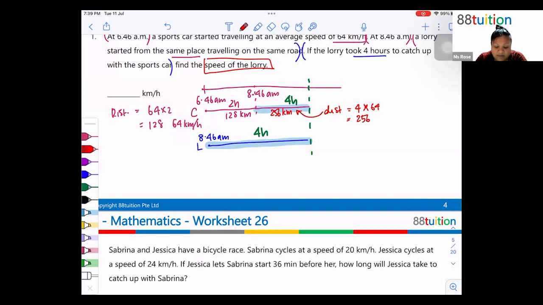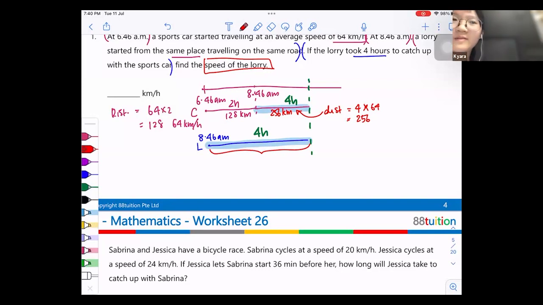So now I have this. So now from here, I can find the total distance traveled by the lorry in 4 hours, right? So how do I do that? Kiara? How do I find the distance traveled by the lorry in 4 hours?